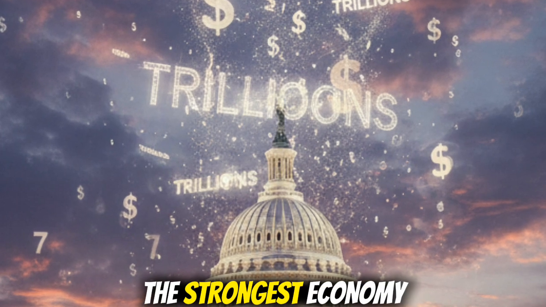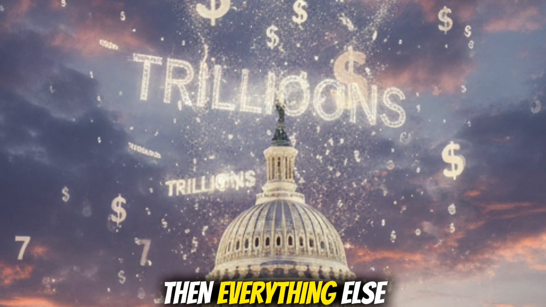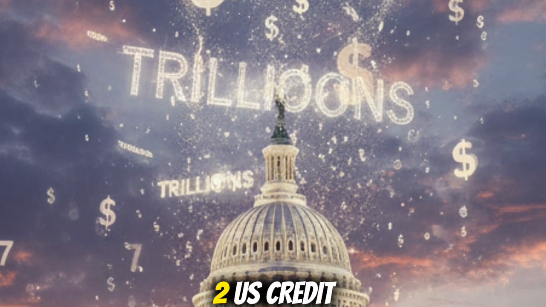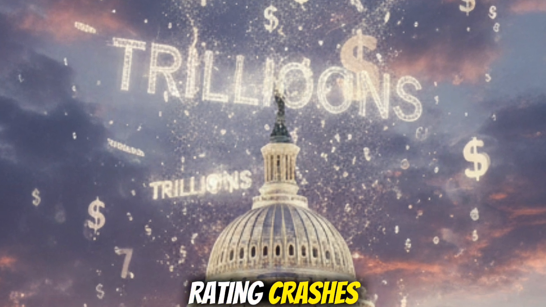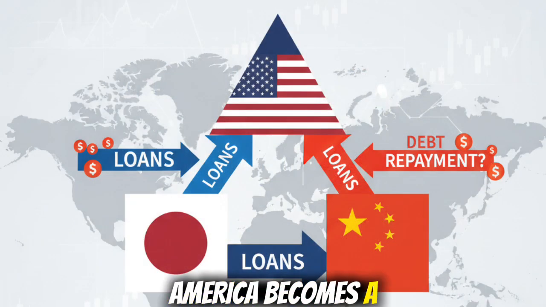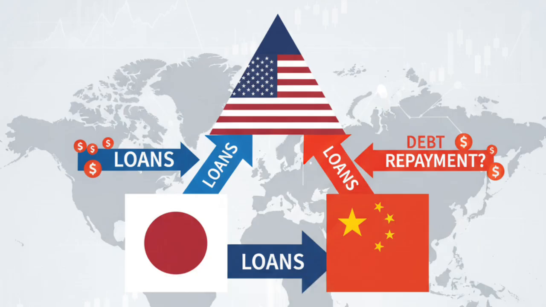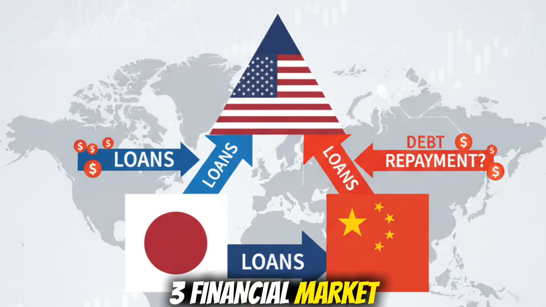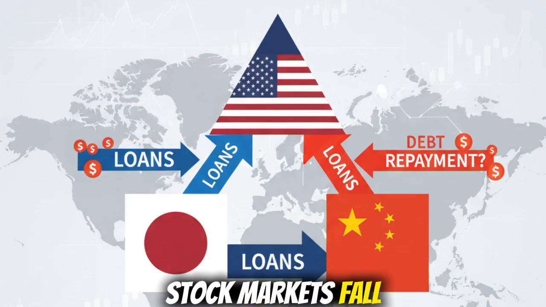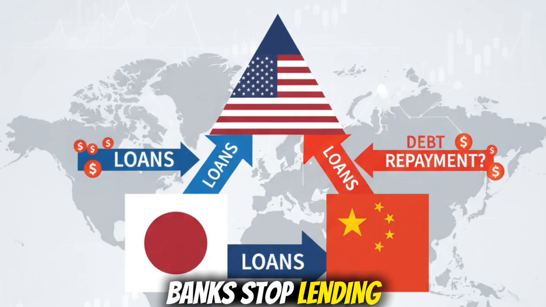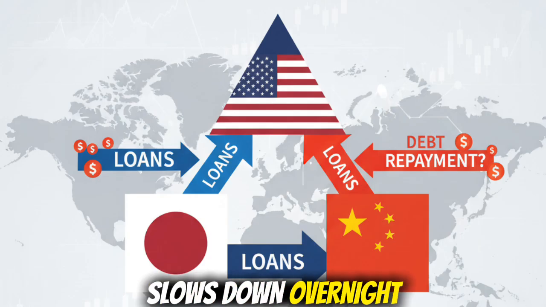If the strongest economy fails, then everything else looks risky. 2. US credit rating crashes. America becomes a high-risk borrower. Interest rates rise instantly. 3. Financial market chaos. Stock markets fall. Banks stop lending. And global trade slows down overnight.